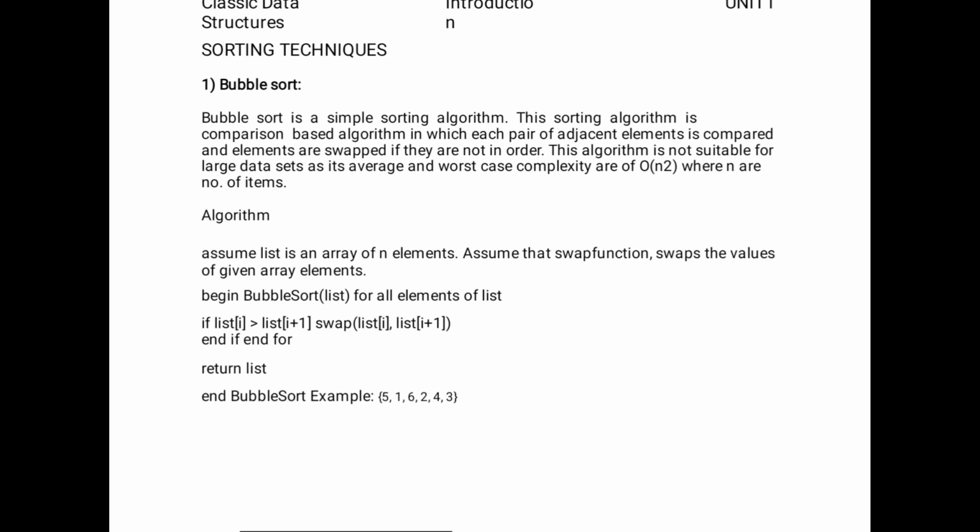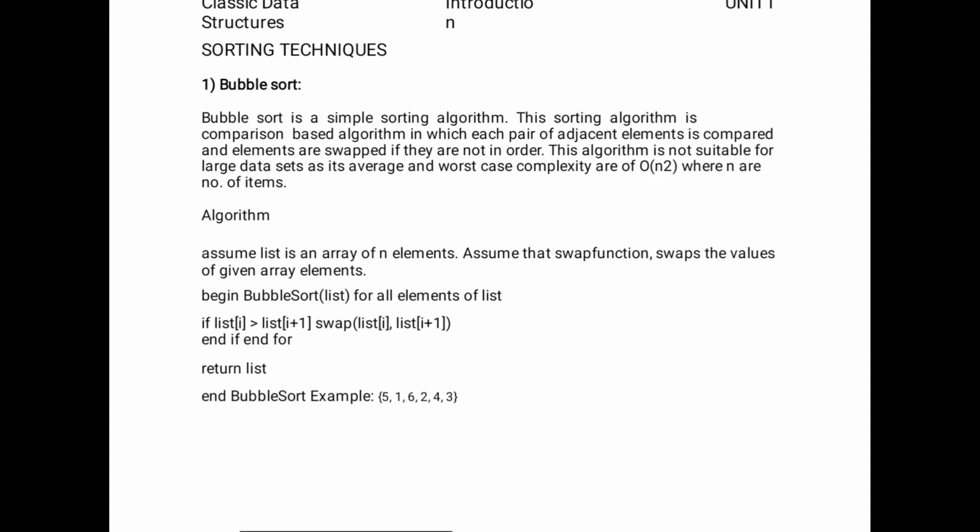And coming to the bubble sort, you are seeing bubble sort on the screen. I will explain what a bubble sort is. A bubble sort is a simple sorting algorithm. Don't forget, sorting means arranging elements in order. That may be ascending order or descending order, depending upon the situation. So sorting means arranging elements in an order.